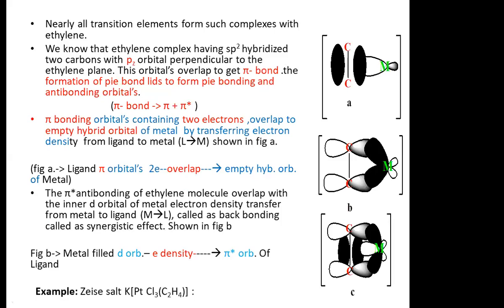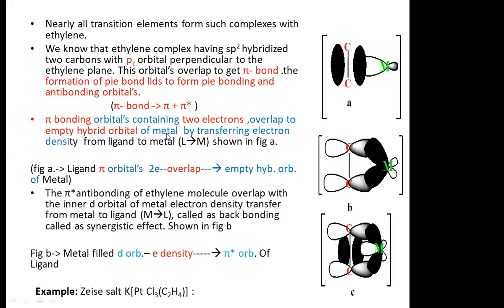The formation of the pi bond leads to a pi bonding and a pi antibonding orbital. In short, when the pi bond forms, it also forms a pi bonding molecular orbital and a pi antibonding molecular orbital.